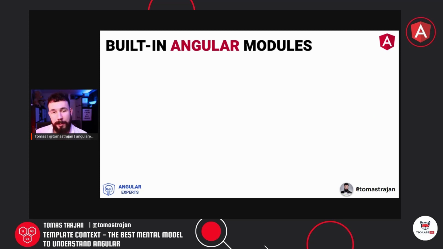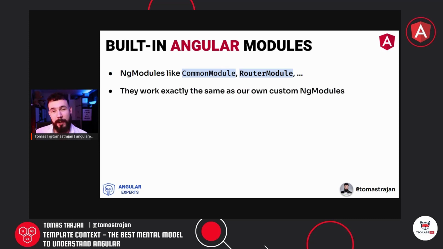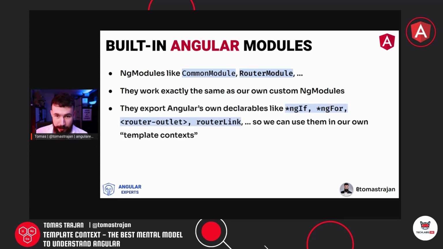Now, what about built-in Angular modules, which is also very related? In Angular, we have modules like common module or router module and others. They work exactly the same as our own custom modules, which we write when implementing our applications. They export Angular's own declarables like directives ngIf, ngFor, components like router outlet, or date pipe, JSON pipe, key value pipe, and stuff like that. So we can use them in our own component templates. Therefore, they have to be part of our own template contexts.